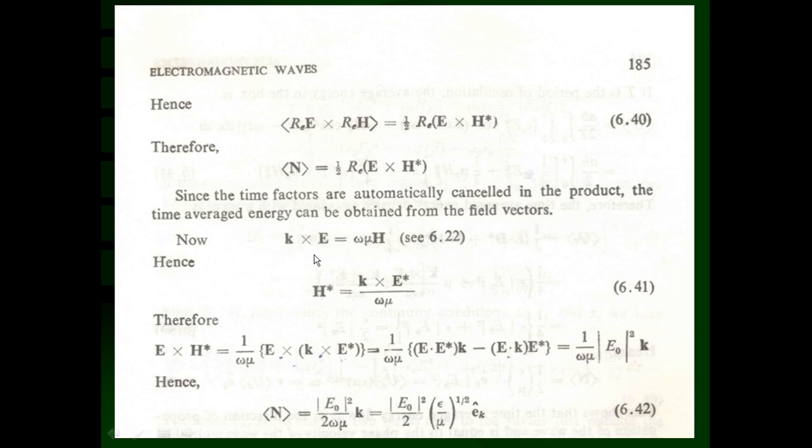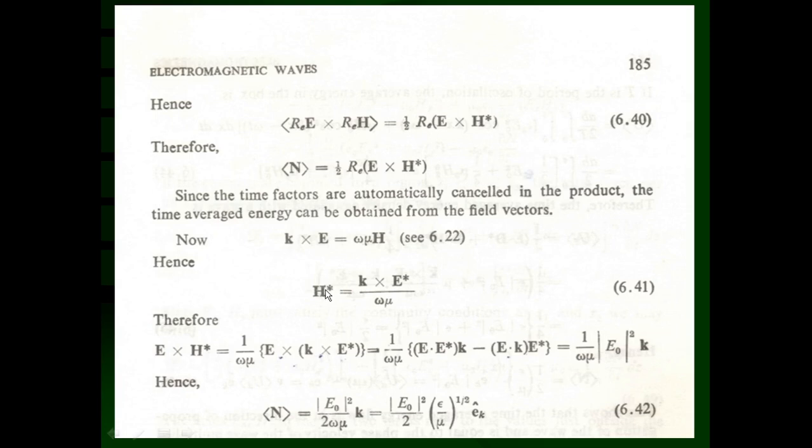That means it follows the right hand screw rule, and it forms the right hand orthogonal set that we have seen in the previous lectures, which indicates that these electromagnetic waves are perpendicular to each other and transverse in character, and they are propagating in the direction perpendicular to the plane containing the electric field and magnetic field vectors, which are perpendicular to each other also. So in equation 6.22 we have obtained the relation, that means k cross E we can substitute in the form of H, or H we can put in terms of k and electric field E.